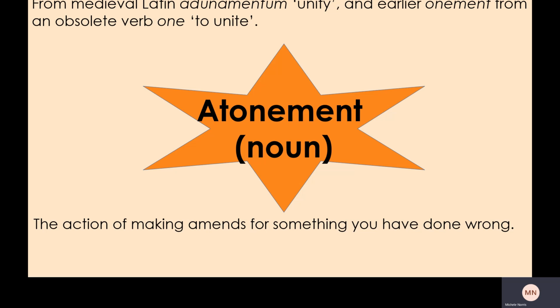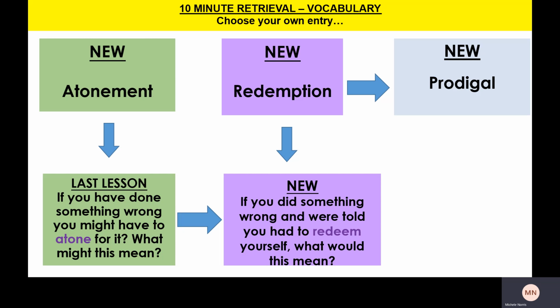So atonement. Atonement is the action of making amends for something that you have done wrong. So did you get that correct? Give yourself a mark if you did.